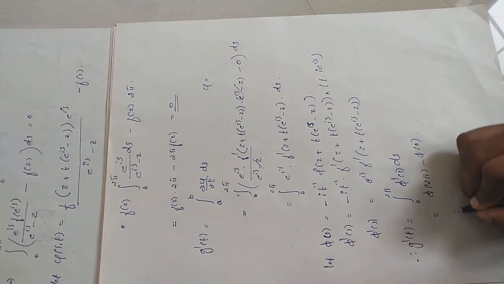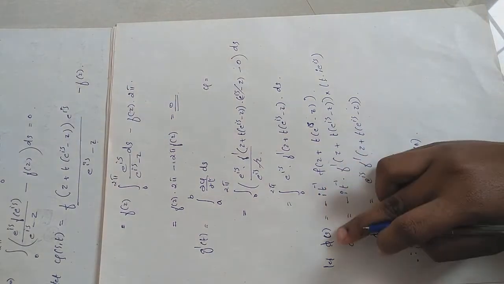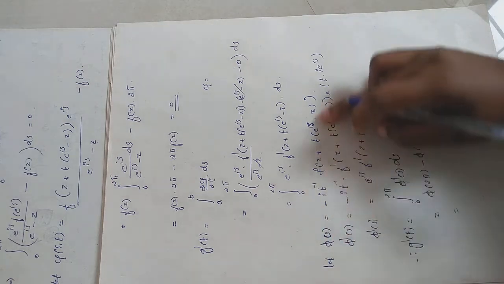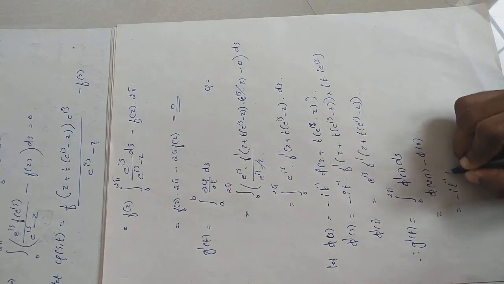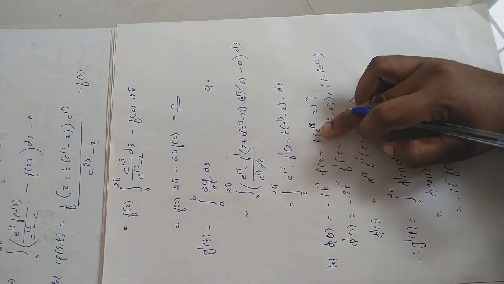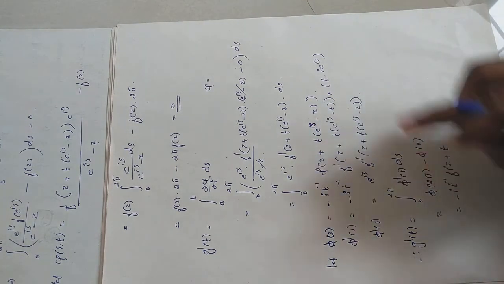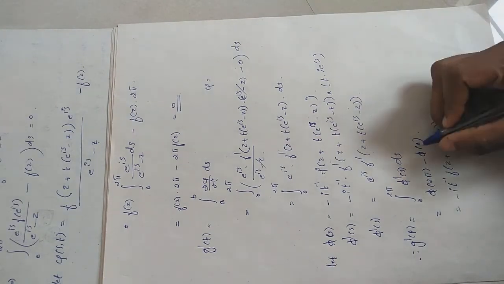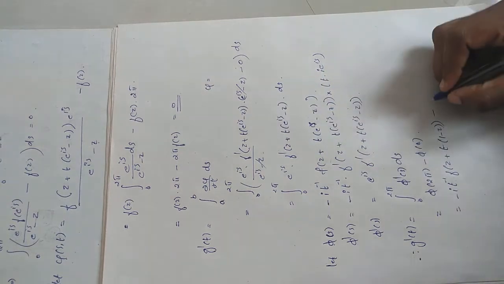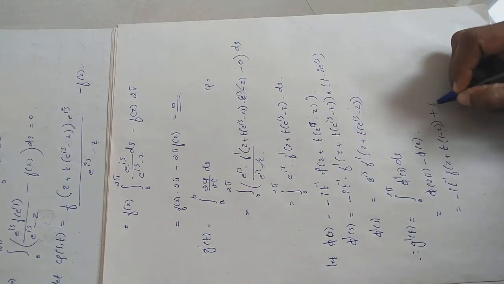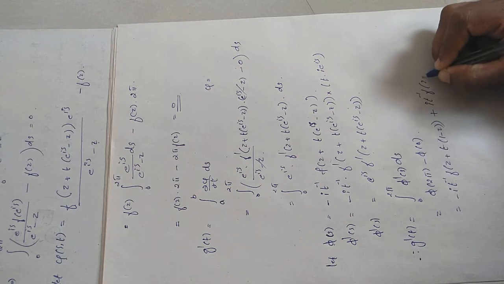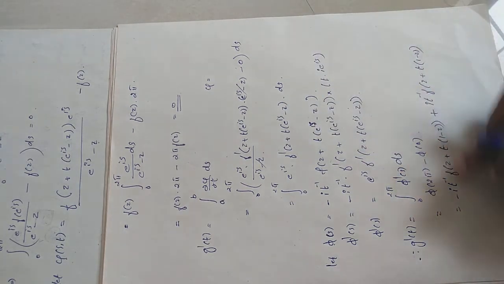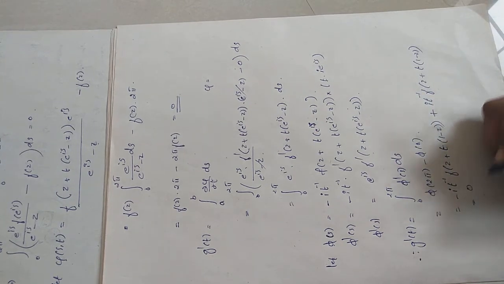So what is phi of 2 pi? Phi of 2 pi means we are giving the value 2 pi for s, so that will be minus i t raised to minus 1 f of z plus t into e raised to is minus z. When s is equal to 2 pi, e raised to i 2 pi is 1, so 1 minus z. Minus what is phi of 0? S is equal to 0, that is again minus of minus, plus i t raised to minus 1 f of z plus t into e raised to 0, which is again 1, minus z. So both the terms are the same with different signs, therefore that is equal to 0.